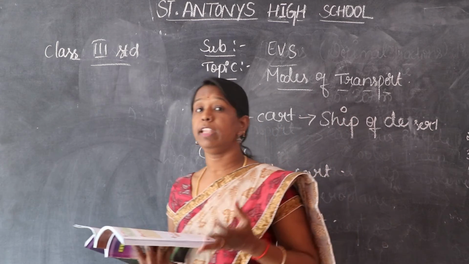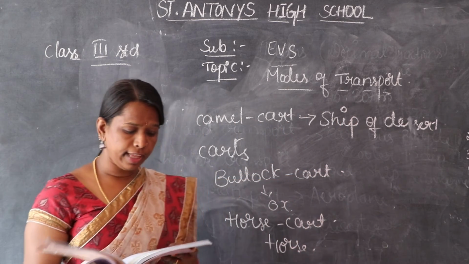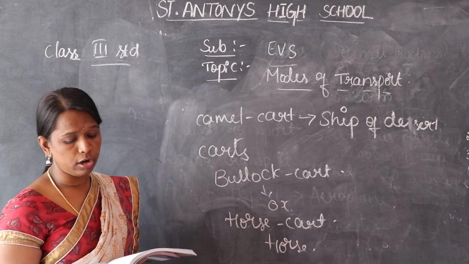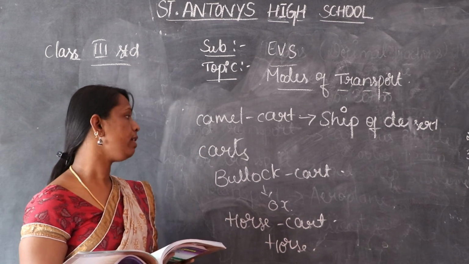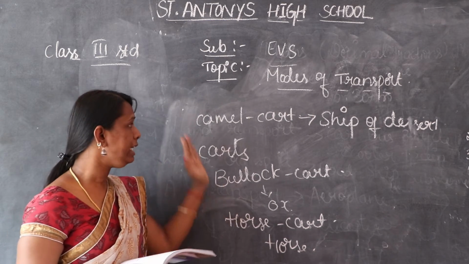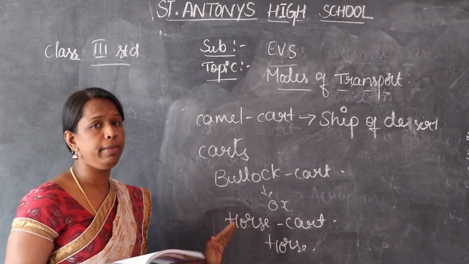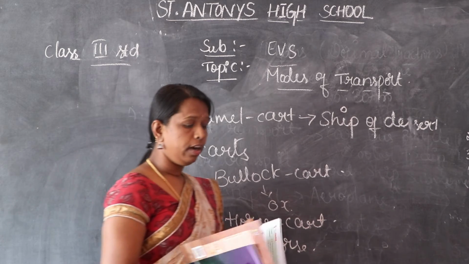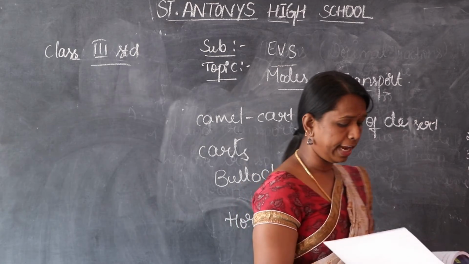Expensive means very costly. Animals such as camel, horse, bullock, donkey and elephant are also used as means of transport. Okay children, this is about means of transport.